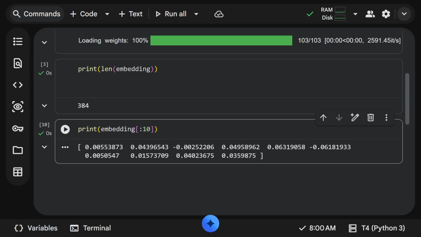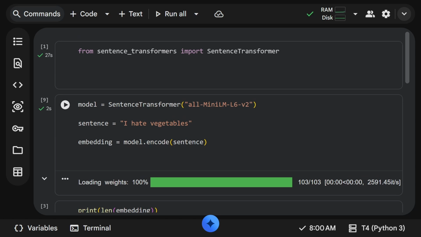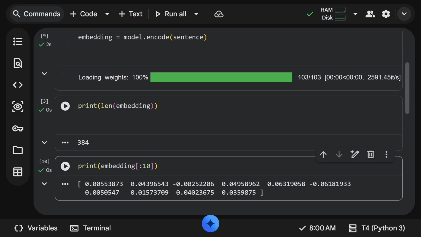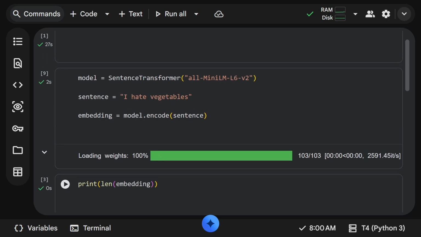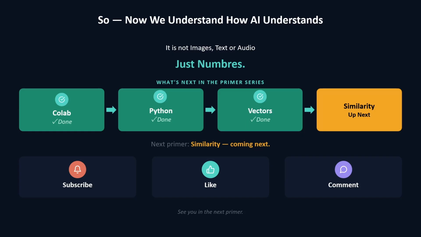That is about the demo for today. What we understand is that it is converting each sentence into a numerical representation in a higher dimensional space of 384. We have produced numbers that only computers can understand. Individually they mean nothing. Together, all these 384 dimensions represent one single sentence. So now we understand how AI understands. It is not images, text or audio. It is just numbers. So far in the primer series, we have covered Colab, Python, and vectors. I'm super excited to cover similarity. Let us meet in the similarity episode.